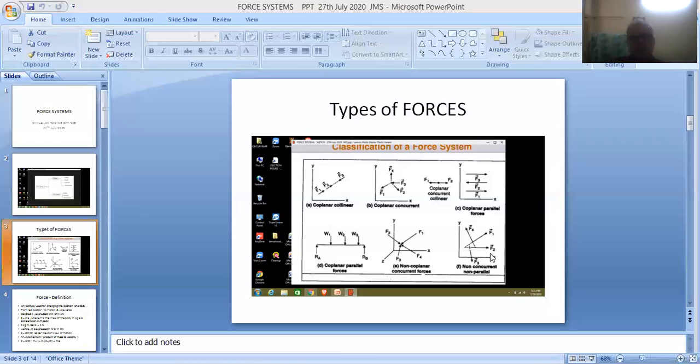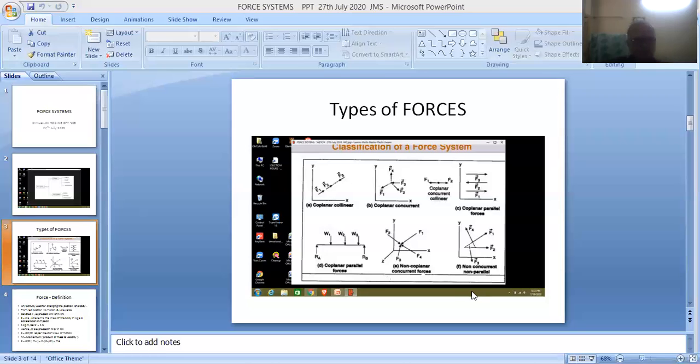So all the forces are not meeting at one particular point. They are called non-concurrent forces. And they are also not parallel to each other. One is in horizontal direction, one is in forward inclined direction, one is in backward inclined direction, and one is in downward inclined direction.